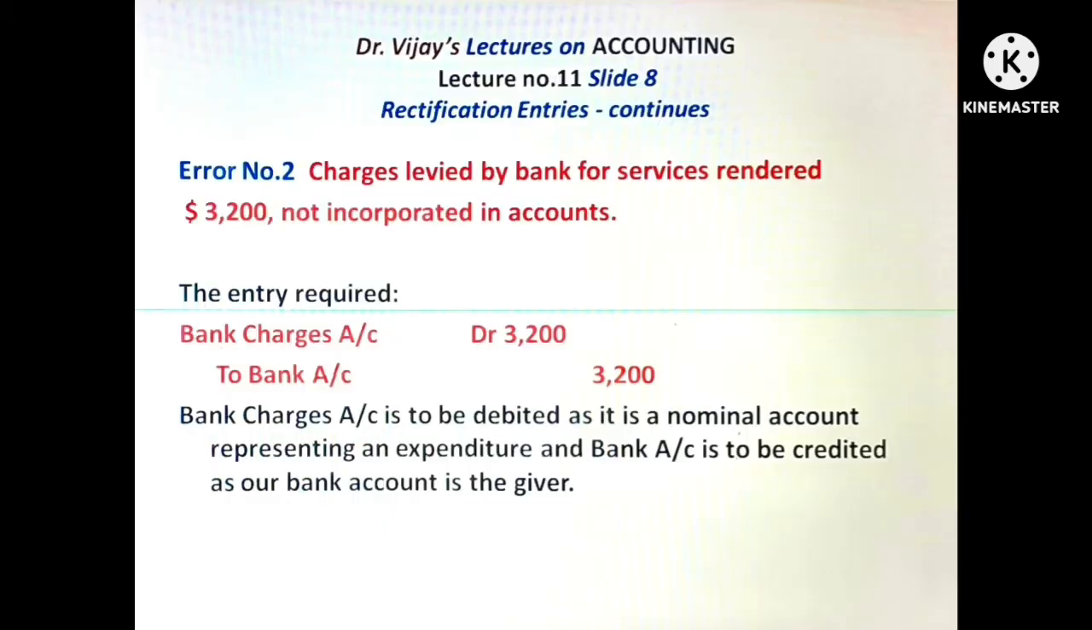Error number 2. Charges levied by bank for services rendered $3,200 is not incorporated in the accounts. It is not shown in the cash book. So it has not come anywhere in the account books. The entry required is bank charges account debtor to bank account $3,200. Bank charges account is to be debited as it is a nominal account representing an expenditure of the firm. Bank account is to be credited as the money goes out of our bank account. Our bank account is the giver.